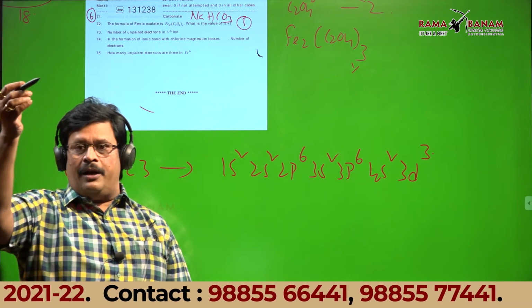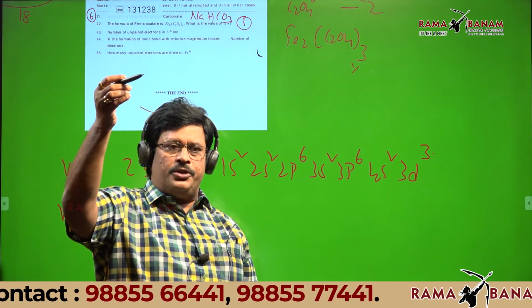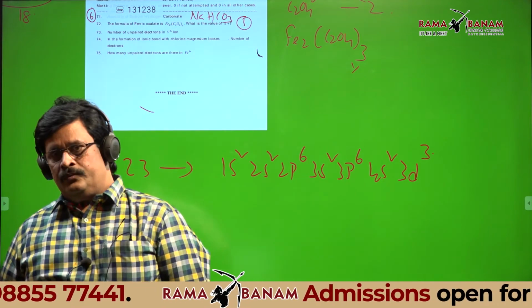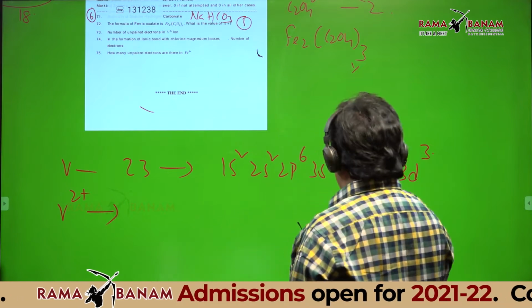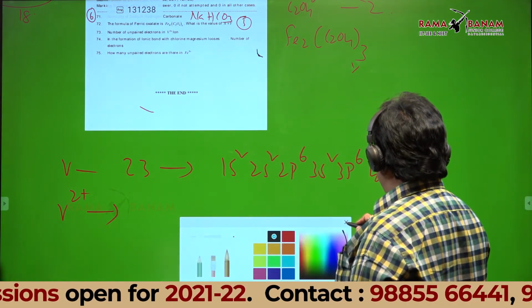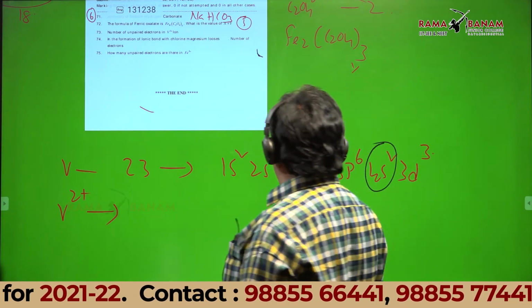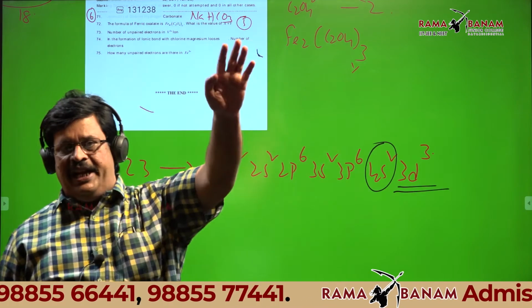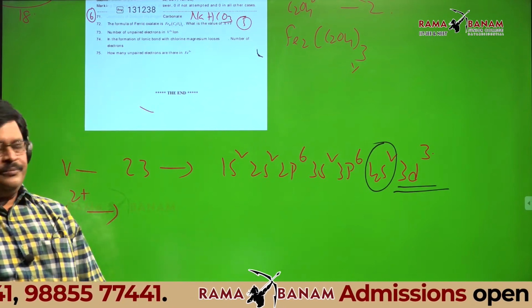Which 2 electrons does it lose? You should know that. Does it lose electrons from 4s or 3d? 4s. Then it becomes 3d3. How many unpaired electrons are in 3d3? 3 unpaired electrons.